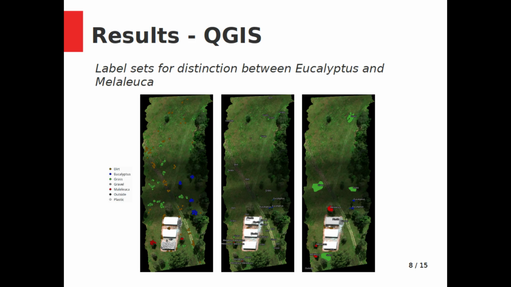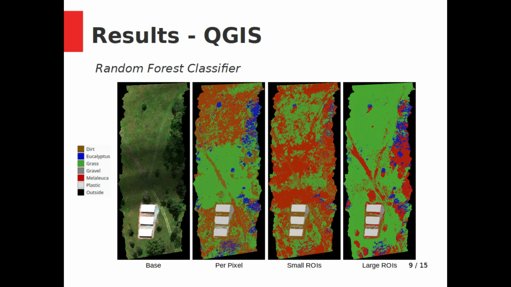Next, 3 different sets of labels were defined with the inclusion of the 2 most dominant species in this dataset, Eucalyptus and Melaleuca. The 3 label sets created were a per pixel approach, small regions of interest, and large regions of interest. These 3 label sets were then compared using 3 different classifiers: random forests, linear SVM, and SVM. The random forest classifier performed poorly with many misclassifications. These misclassifications were namely for Melaleuca being confused as either grass or dirt. Out of the 3 label sets, the large regions of interest performed the best, where plastic, grass, and gravel were classified for the most part correctly.